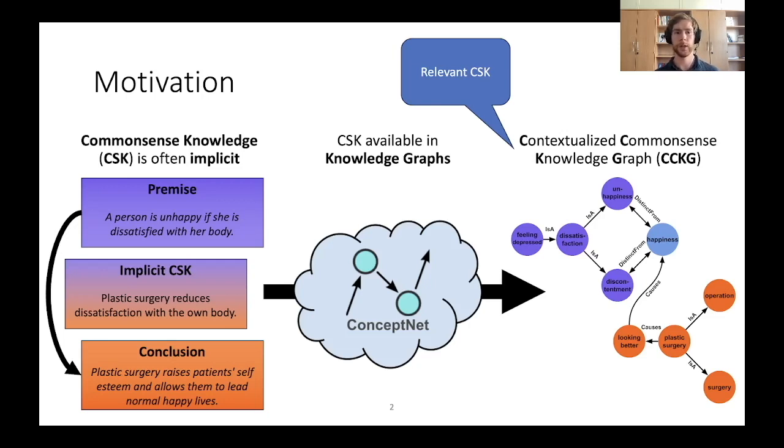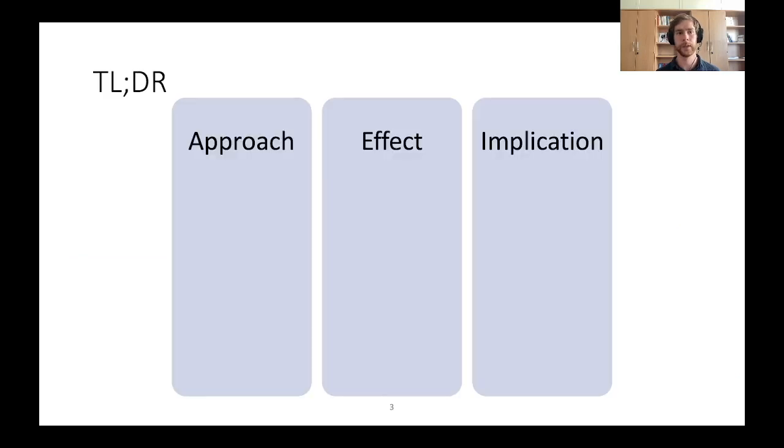So the setting is that you're given an argument with a premise and a conclusion, and you want to find a graph which has only a couple of nodes, which tells you all the common sense knowledge you need to know. A little TLDR of why you might be interested in our approach.